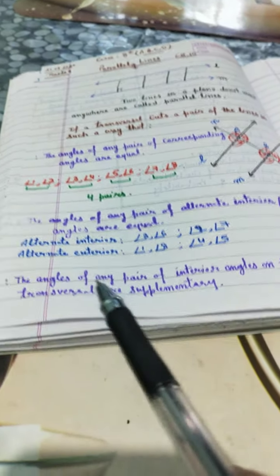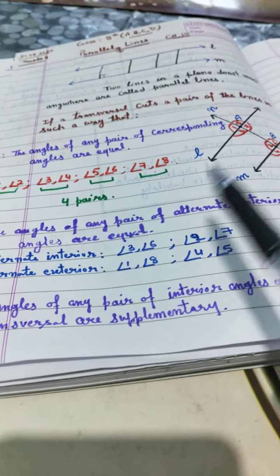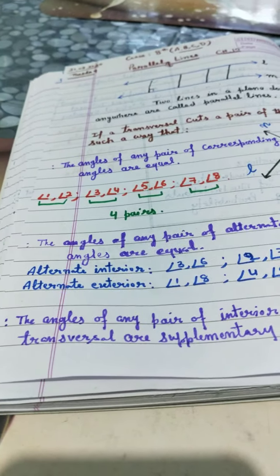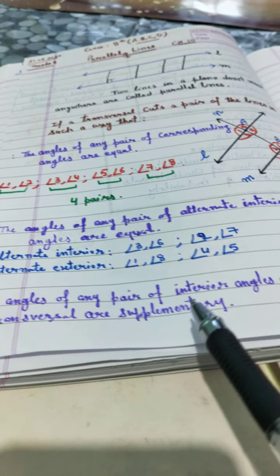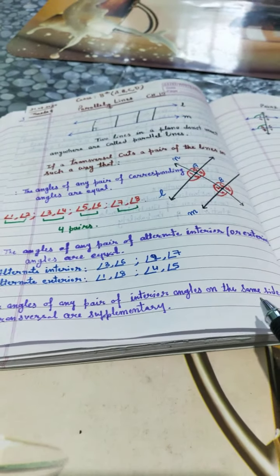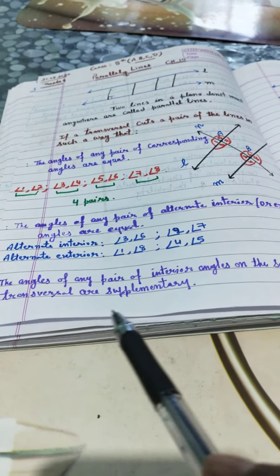So this is your introduction of parallel lines. Already we have done this in class 6. And the last one is that the angles of any pair of interior angles on the same side of the transversal are supplementary.